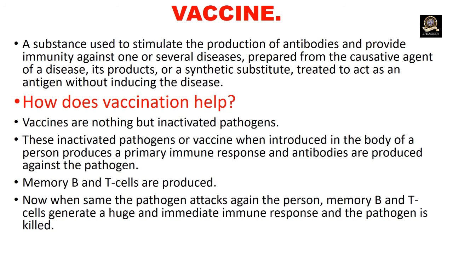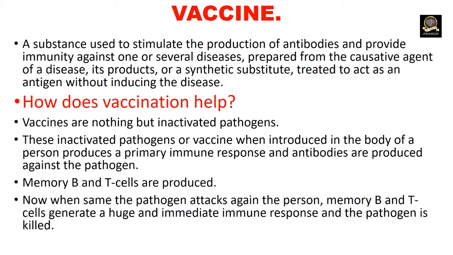Vaccine. It is a substance used to stimulate the production of antibodies and provide immunity against one or several diseases. These vaccines are prepared from the causative agent of a disease or its products or a synthetic substitute. These are treated to act as an antigen without inducing the disease.